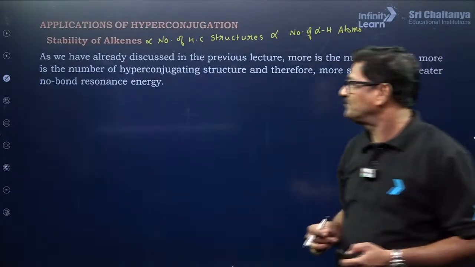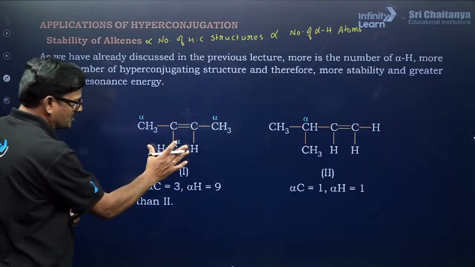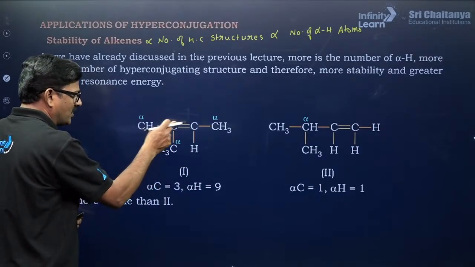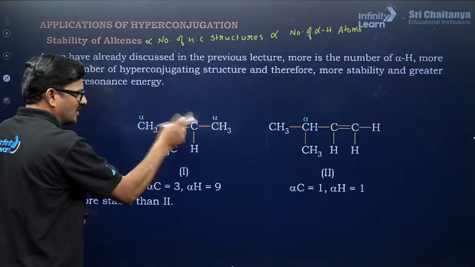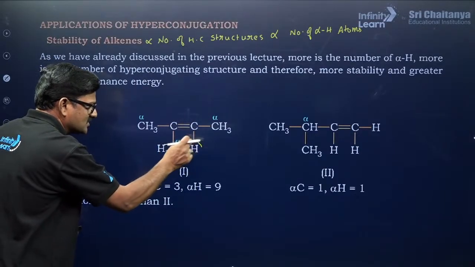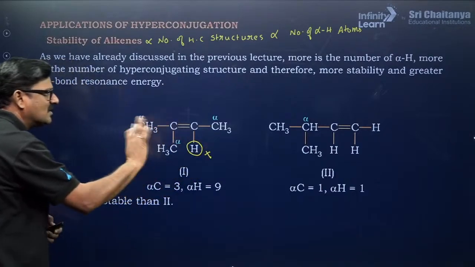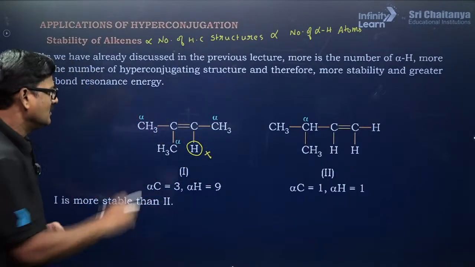Okay, if you can see here, this is structure 1. A carbon to carbon double bond. Now, the carbon that is directly attached to this hydrogen is not an alpha carbon.